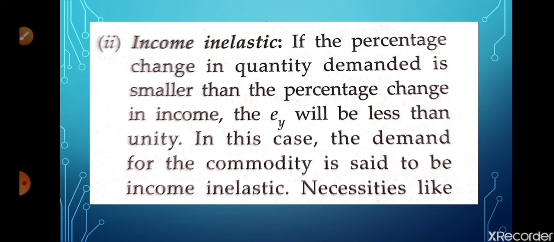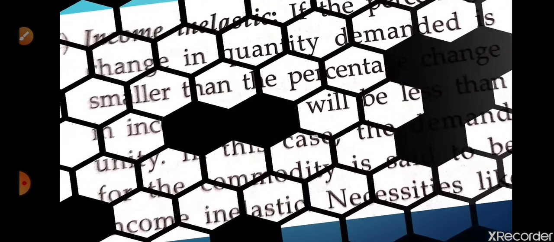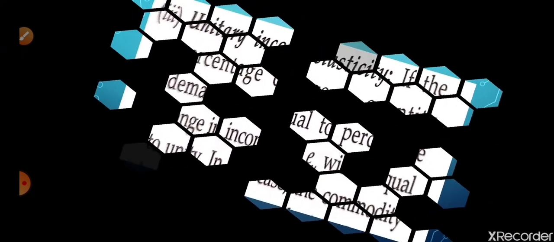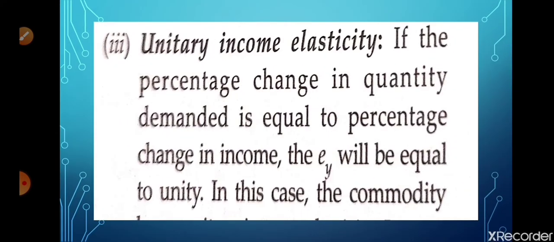So next, we are going to discuss unitary income elasticity. It is very easy to understand: in which ratio the income is increasing, in the same ratio the quantity demanded is increasing.